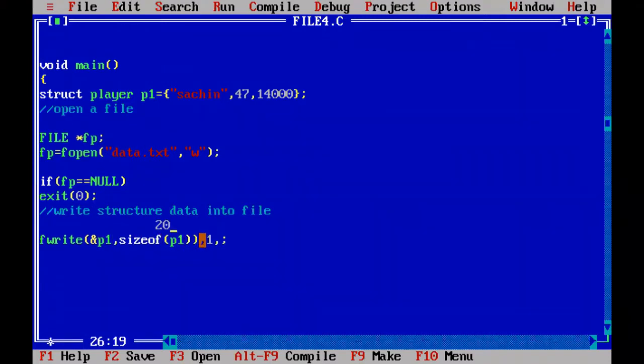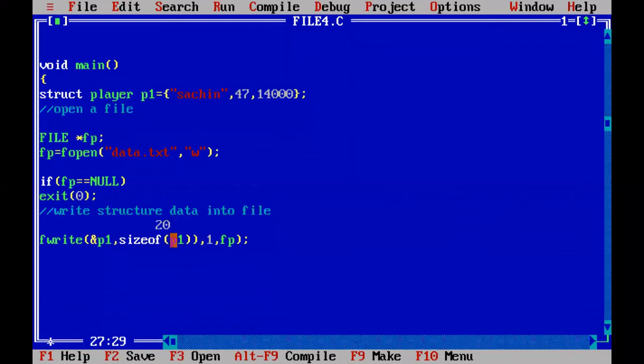How many times will it be read? Only one time. So 20 bytes of memory are read from P1 structure variable only one time, and where you are going to store those 20 bytes of memory, you have to write as a fourth argument into which file? Into fp file. So into that file we are going to write.